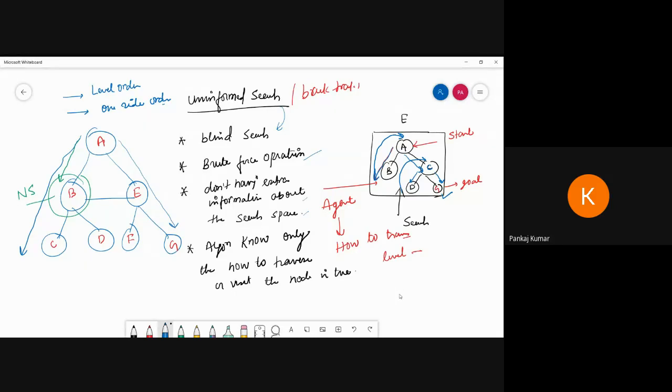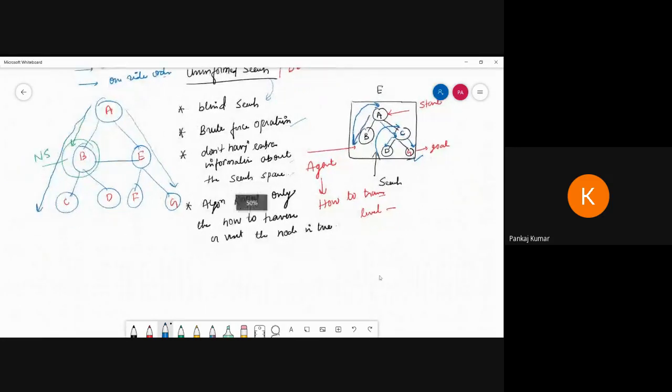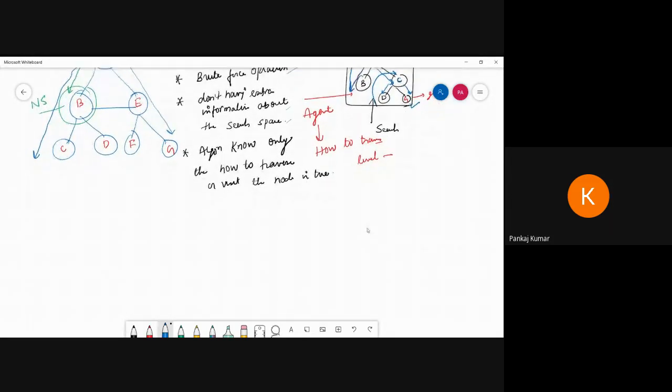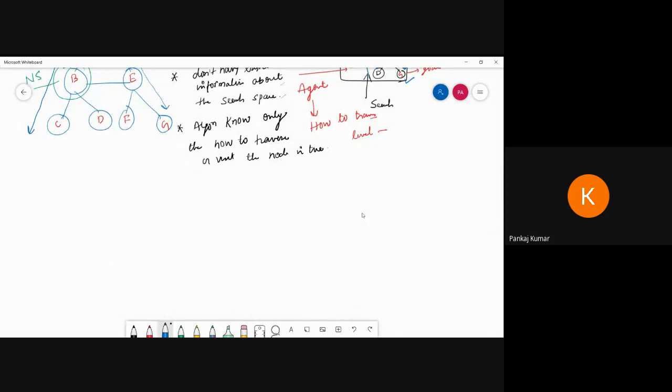So what are the types of uninformed search algorithms? Which algorithms come inside the uninformed search category? We are going to discuss them one by one. First is BFS, breadth first search, which we already studied in the algorithms part. Second is DFS, depth first search.